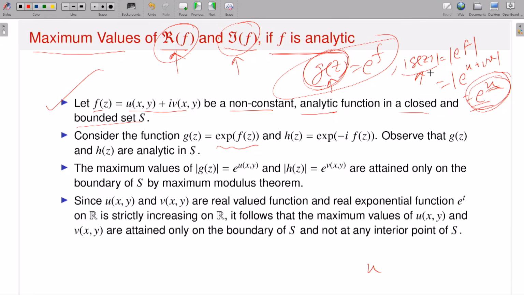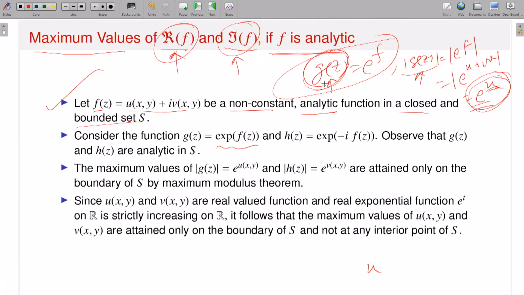That means your function g also attains its maximum in the interior. Then by the maximum modulus theorem, g is constant. Now since g is constant, that means f is constant, which is a contradiction. So therefore, like the maximum modulus theorem or minimum modulus theorem, the modulus of f attains maxima and minima on the boundary. That means the real part of f and the imaginary part of f also attain the maxima and minima on the boundary.